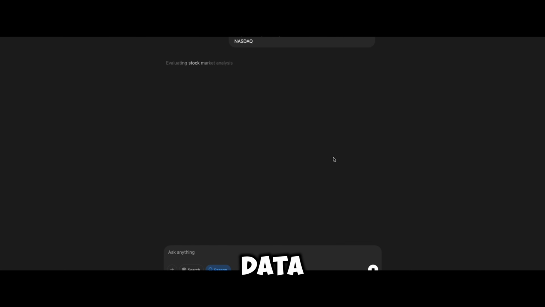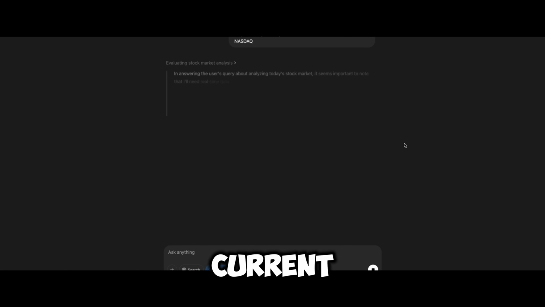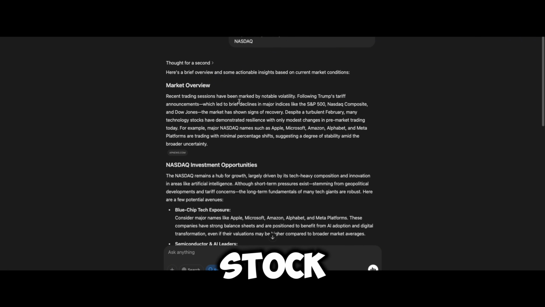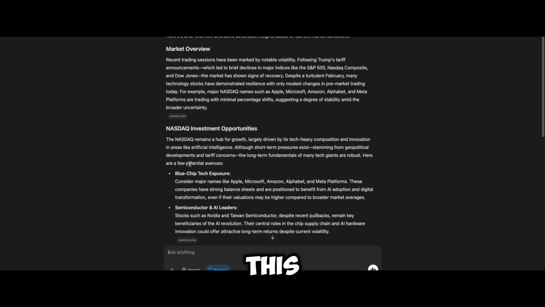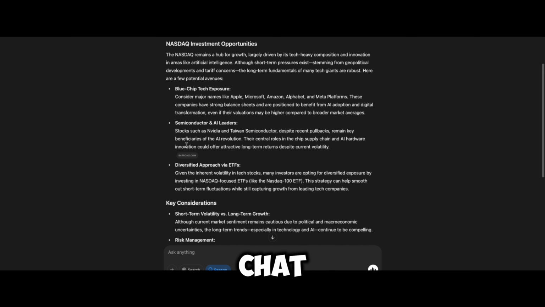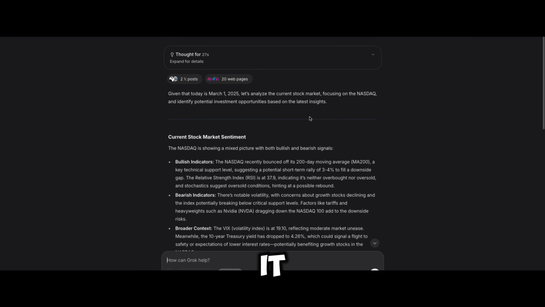So now let's see with ChatGPT, whether it's going to give real-time data or it's giving the past historical data. It also gives you the current real-time data, which is good. And it also recommends some stocks like Apple, Microsoft, Amazon. So like I said earlier, this is also more generic. It's not straight to the point on which stock. ChatGPT plays safe, and Grok goes straight to the point.